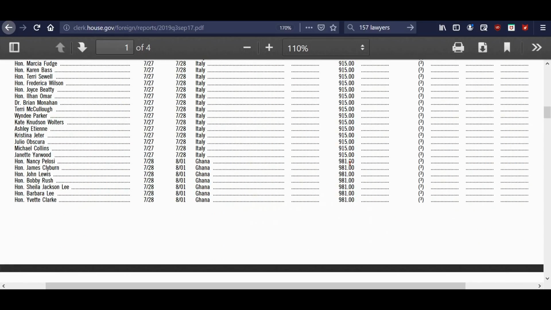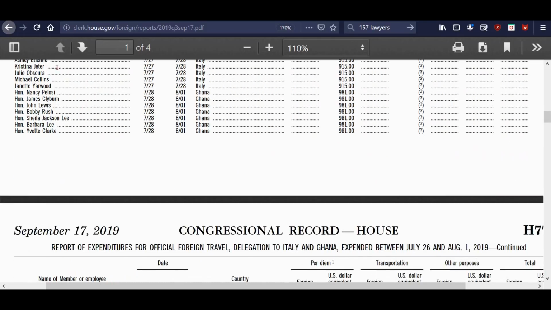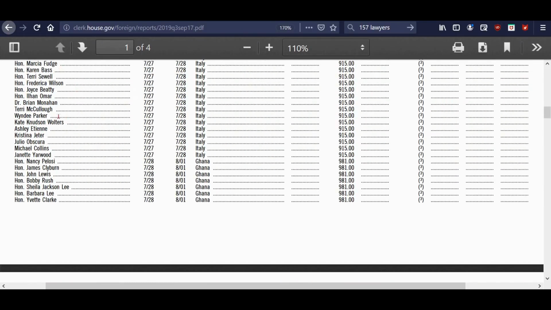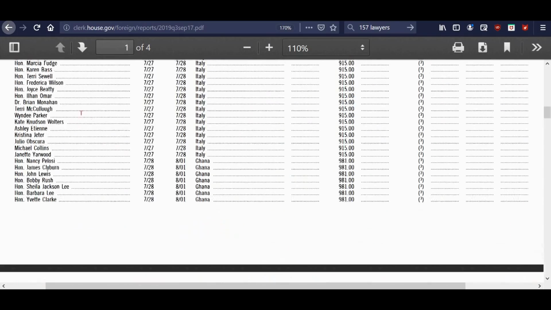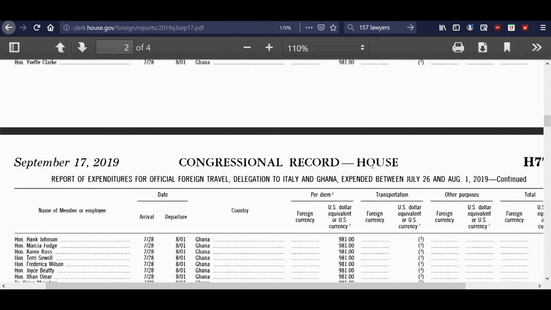And Ghana was $981 per day. Again, and it's the same people. This is exactly the same people. And you've got several in here that are, far as I could see, staffers for them that do different staffing jobs for the Democrats. Ilhan Omar was on this one, by the way, on both of these. And it's the same people. If you look at the list, it's exactly the same people both times.